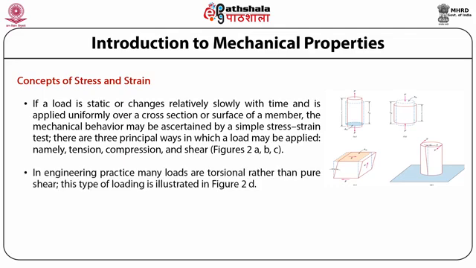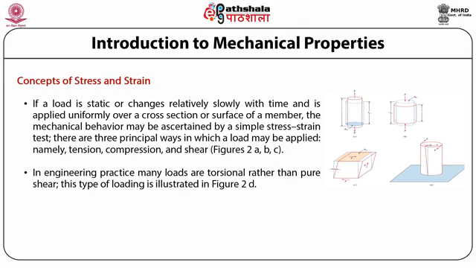In engineering practice, many loads are torsional rather than pure shear. This type of loading is illustrated in the second figure given above. These figures describe the schematic illustration of how a tensile load produces an elongation and positive linear strain.